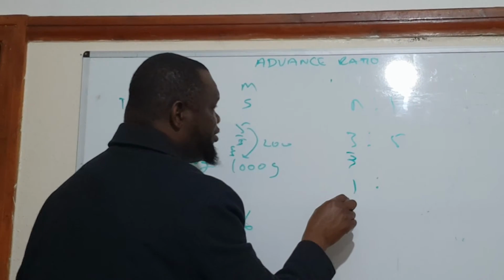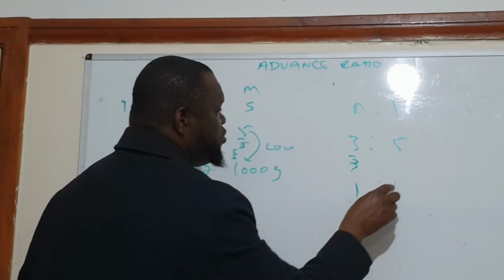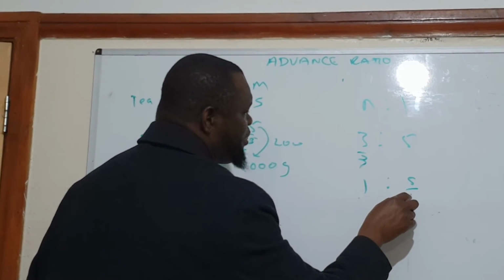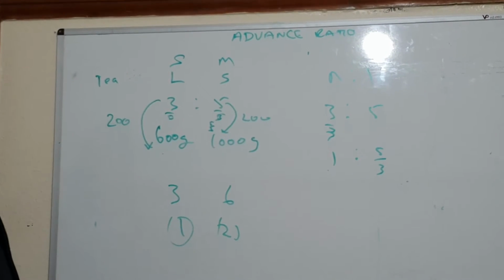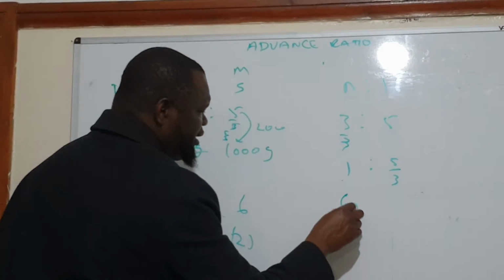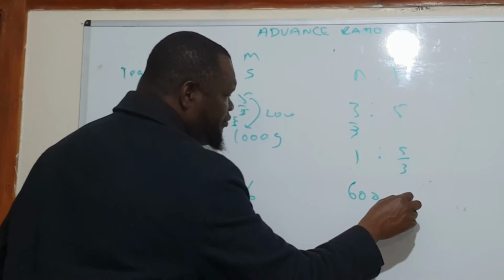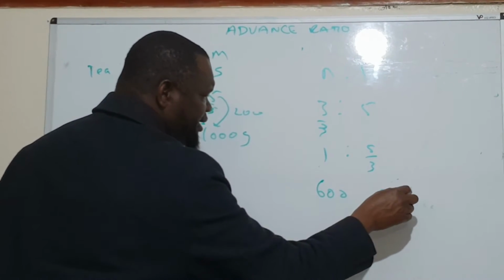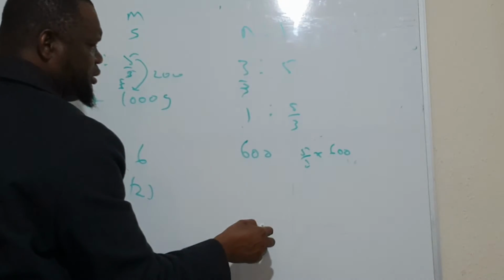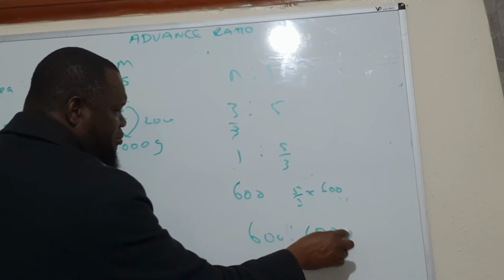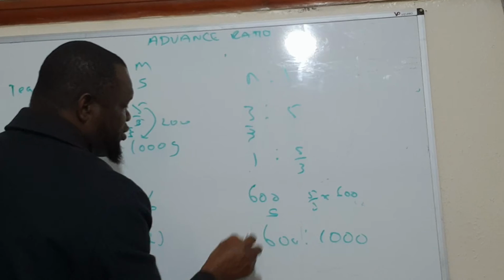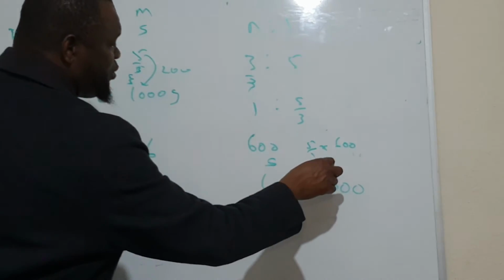So for every unit of sugar, you need 5/3 of milk. So if you have 600 of that, then you need 5/3 times 600 of that. Simple. So 600 is to 1000, meaning if you need 600 grams of sugar, you need 1000 grams of milk.